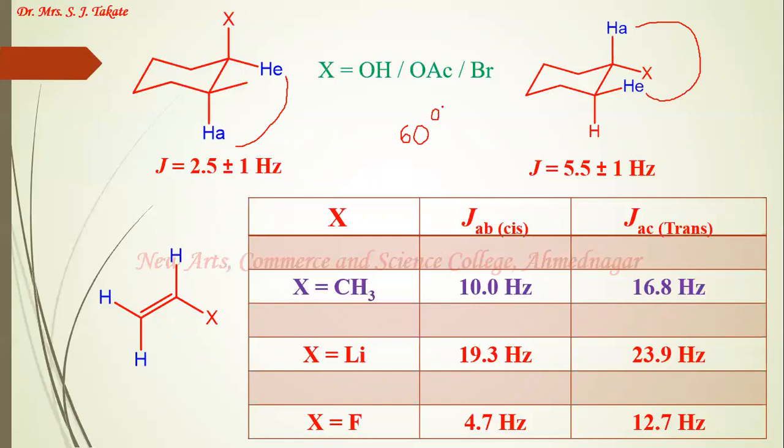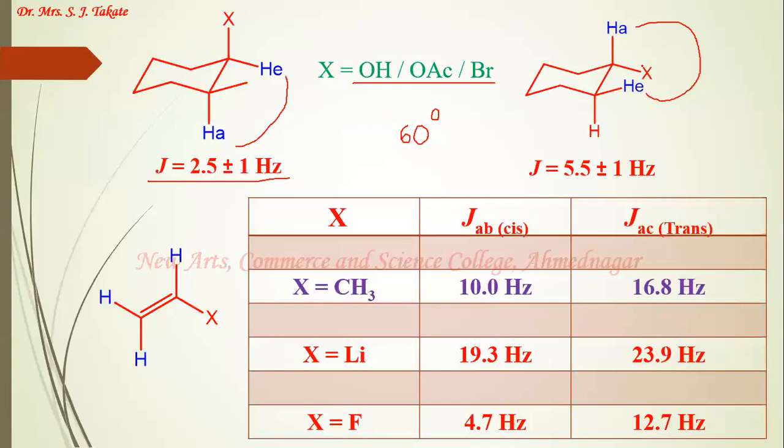So the coupling constant values: in this first case, the axial-equatorial coupling is 2.5 plus or minus 1. That is, either it can be 1.5 or it can be 3.5 depending on what X group is there. The X groups, for example OH, OAc and bromine, are taken here.